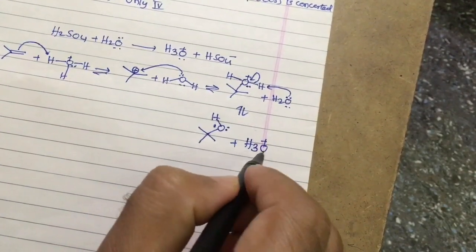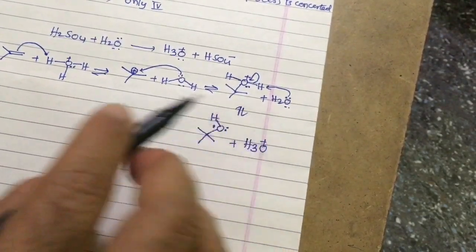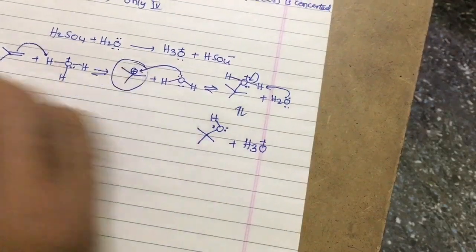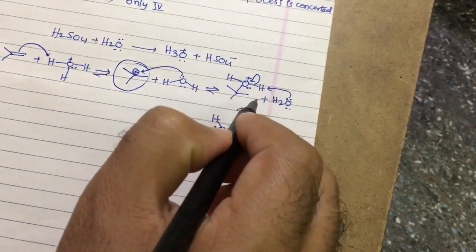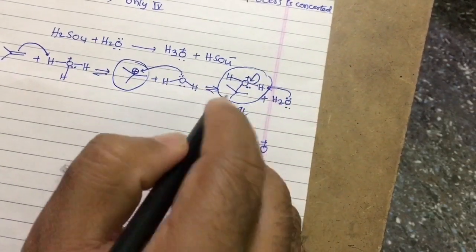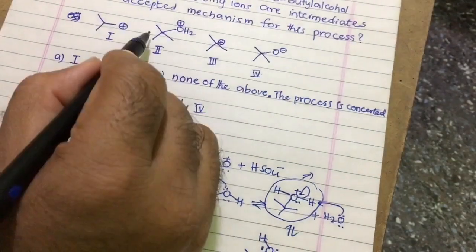As a catalyst it remains the same. Therefore in this reaction you can observe this is an intermediate and this is also one intermediate. Then this is actually represented according to this one.